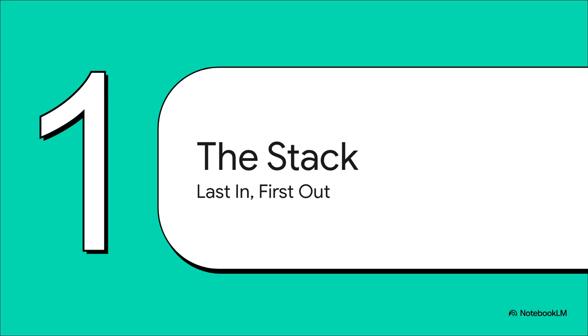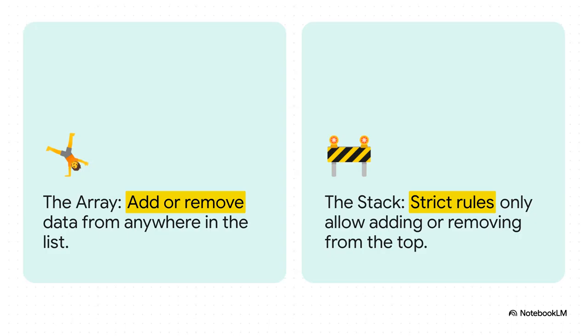Okay, let's look at our first example of these powerful limitations, the stack. Its entire philosophy is built on one simple but very strict rule: last in, first out. And here's the difference in a nutshell. An array? Total freedom. Do whatever you want. A stack? Nope. The rules are strict. You can only add new things to the top, and you can only take things away from the top. That's it. The middle is totally off limits.